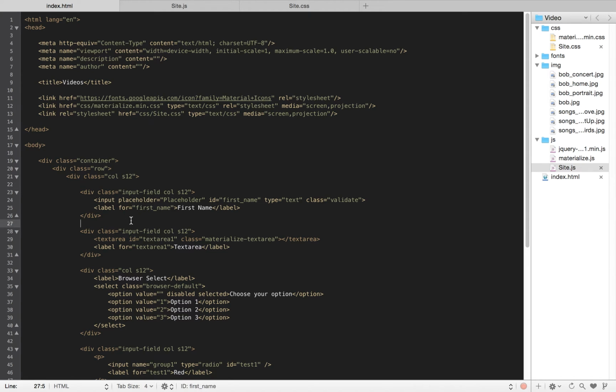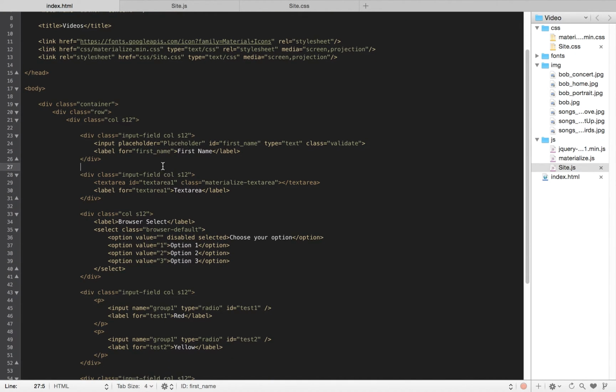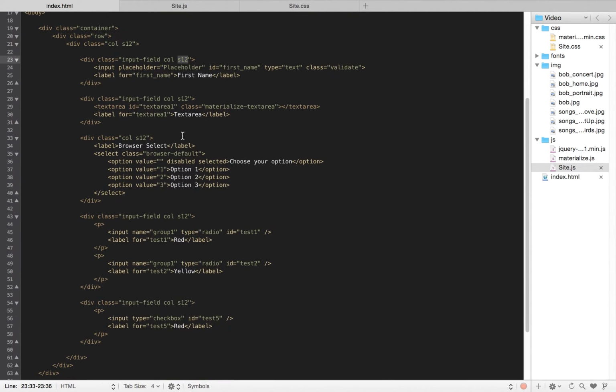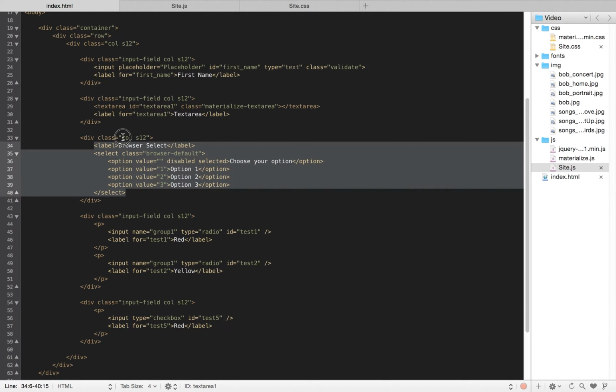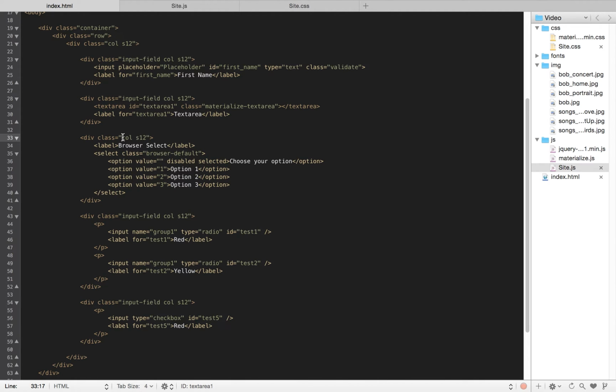So how this is set up in HTML is every individual input is surrounded by a div tag, and the class has input-field and col s12. Now there's one difference here. On the default selection, we actually don't include input-field. For now, keep that in mind. Again, we will include it when we know JavaScript will make these better. But just know that. So I have col s12, col s12, col s12, so I'm just going all the way across on all these different elements, right?